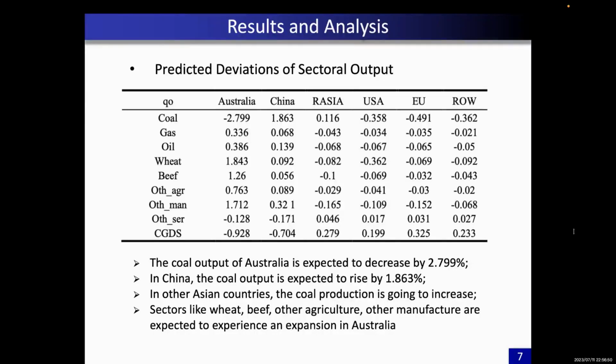Industries like wheat, beef, and other manufacturing sectors in Australia are expected to expand. The reason is that resources such as land, labor, and capital that were previously allocated to coal production might now be moved to other sectors as the demand for Australian coal shrinks. In China, output in wheat, beef, other agricultural, and other manufacturing sectors is expected to increase slightly.